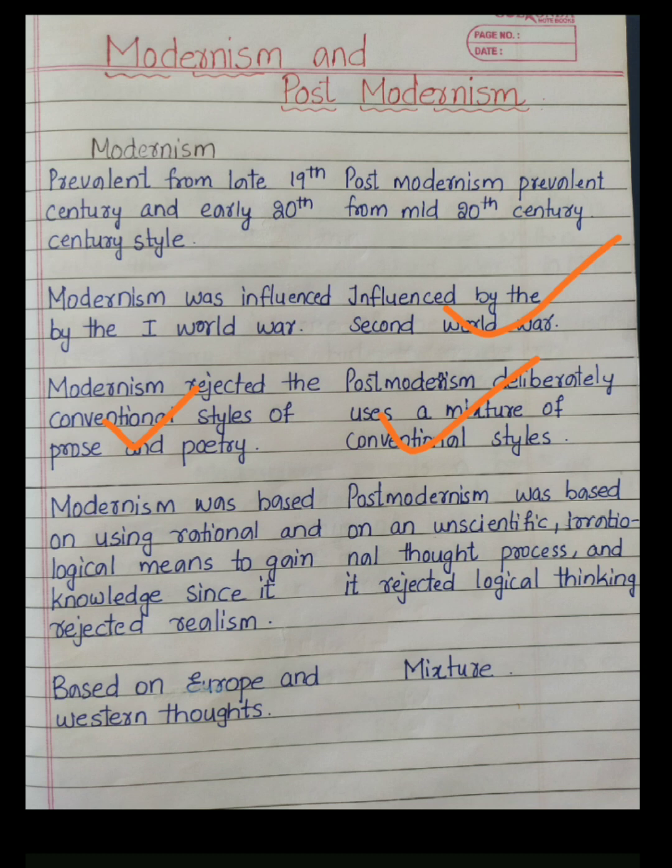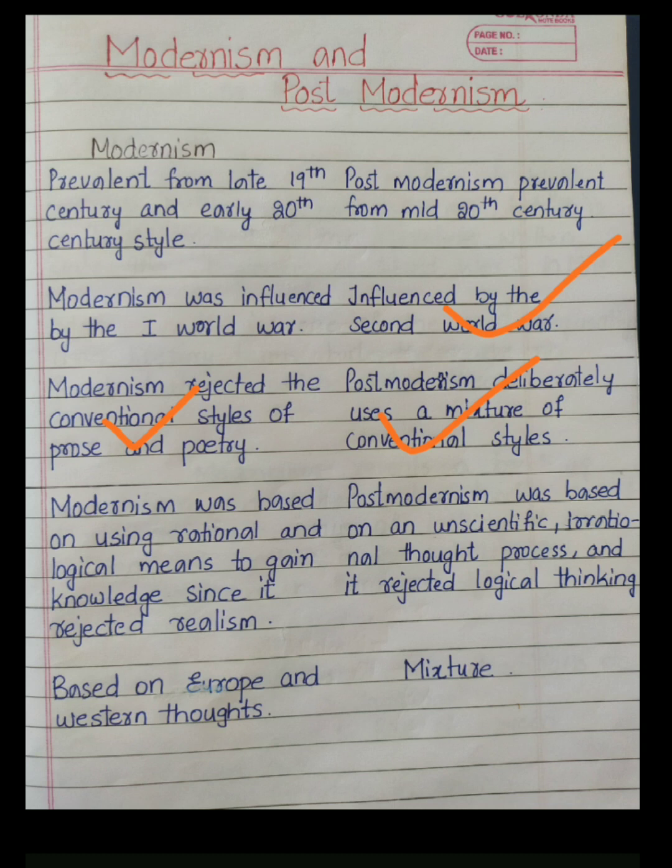Moving to the fourth point, modernism was based on using rational and logical means to gain knowledge since it rejected realism. Here in modernism, what is rejected? Realism is rejected. Then what are we focusing on? It is based on using rational and logical means of knowledge. So here we are using another way. We are rejecting realism, accepting rational and logical means to gain the knowledge. When it comes to postmodernism, it was based on an unscientific, irrational thought process, and it rejected logical thinking. So it is very simple. What is done in modernism is not done in postmodernism.